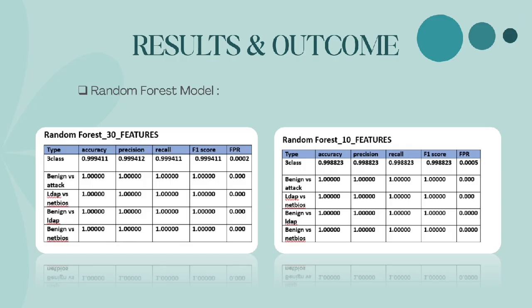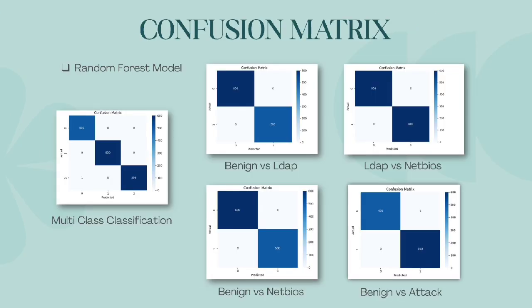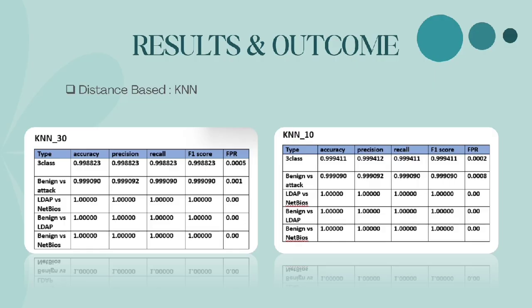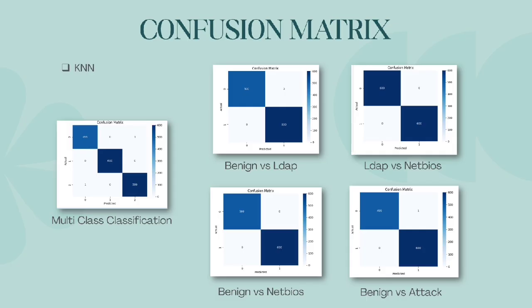The random forest model achieved high accuracy, precision, recall, and F1 score values. The confusion matrix also shows very few misclassifications, which indicates strong intrusion detection capability. Overall, random forest emerged as the best performing model among all three algorithms. The KNN model also achieved good classification performance. It was able to identify malicious traffic patterns effectively, but compared to random forest, it showed slightly lower accuracy and required more computational effort for large datasets.